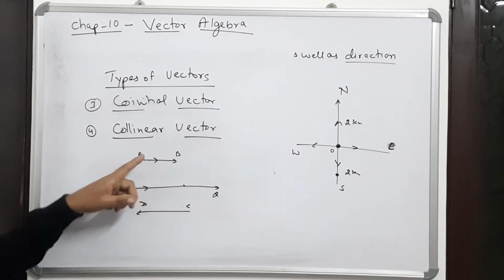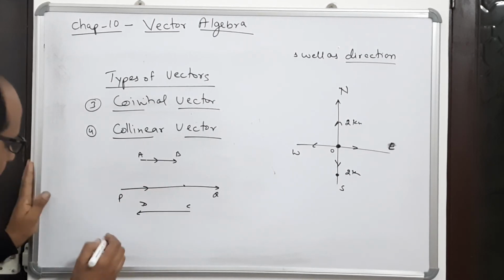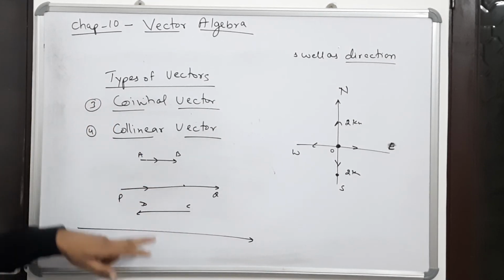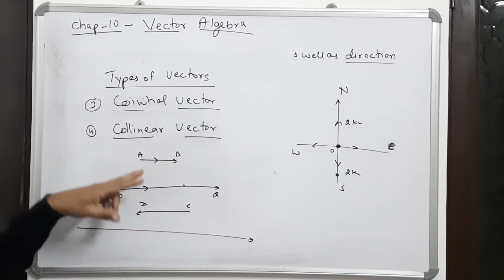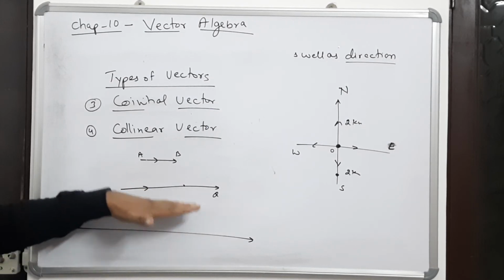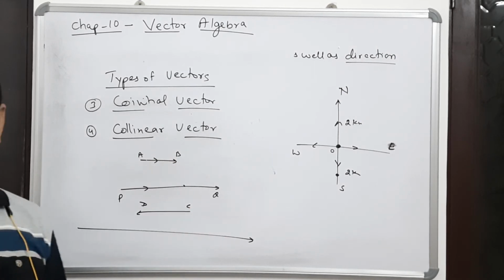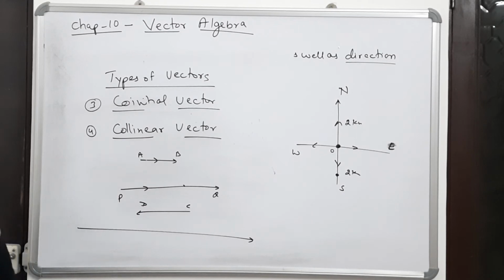All these 3 are co-linear vectors because they are parallel to the same line. I can draw one line here. Their directions can be different, their magnitudes can be different, but they will be parallel to a particular line. Means all these 3 vectors are parallel to a particular line, then they are known as co-linear vectors.